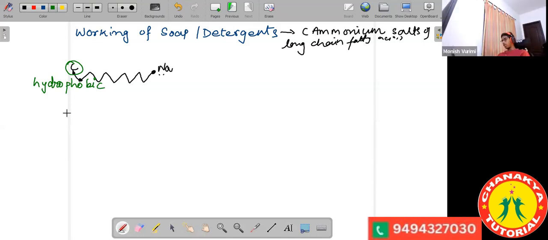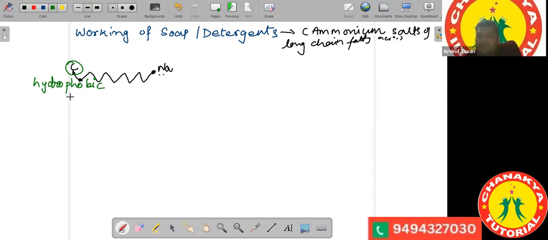Water repellent, I guess. Water repellent. So this end of the chain is water repellent, whereas the end which has sodium is hydrophilic in nature. Hydrophilic means it will get attracted towards water.